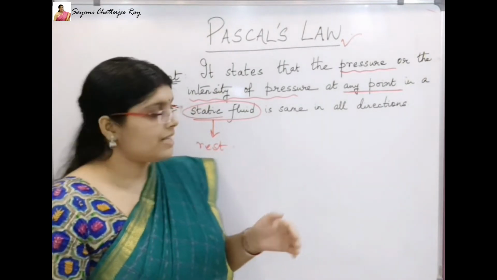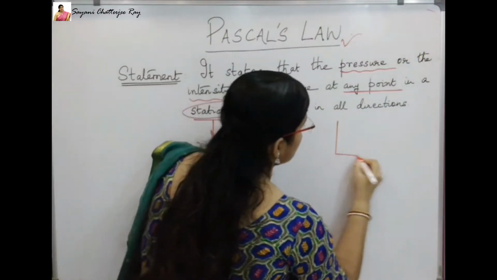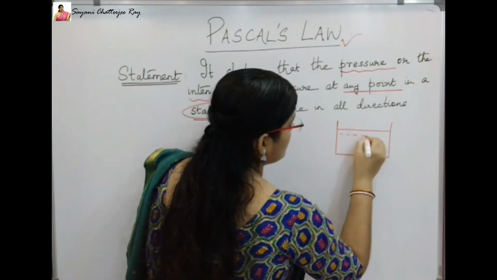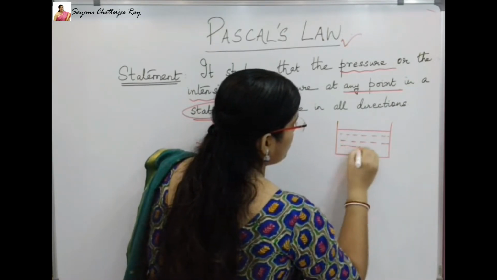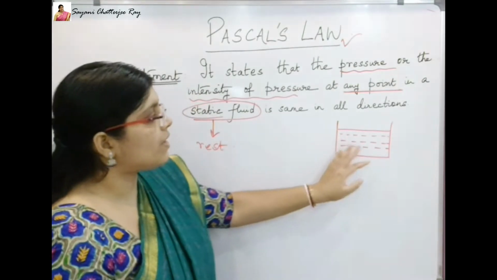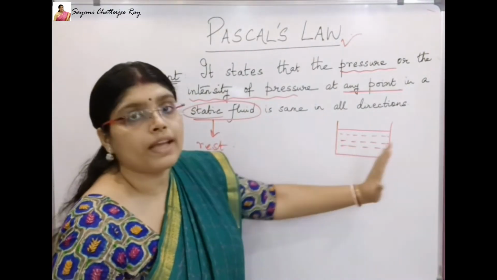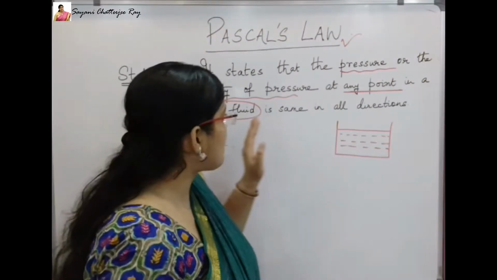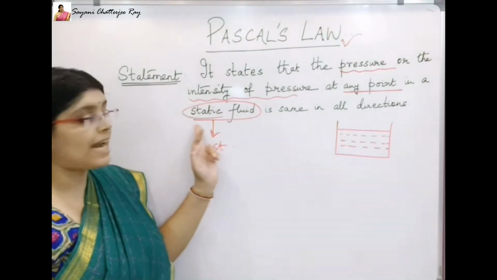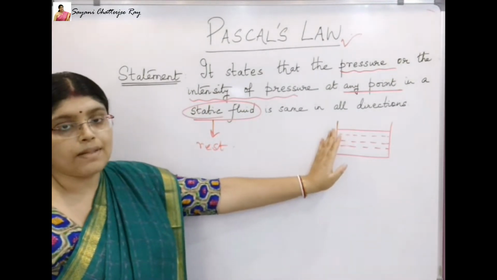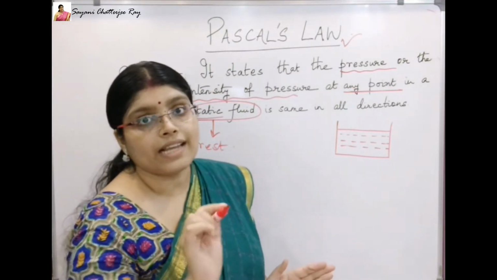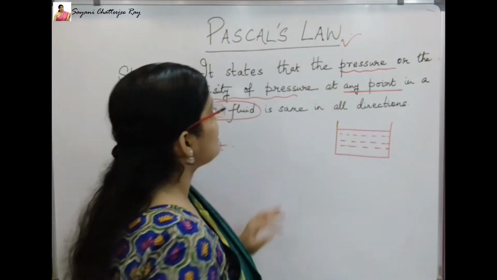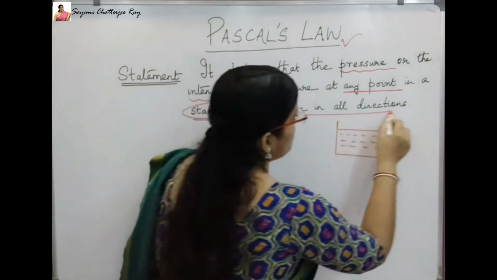It is resting. So that means, suppose this is a container and you are keeping water inside it. Water is a fluid. All of you know this. So that means the water is at rest. It is not moving because it is bounded by all the layers of the container. If anybody forgets the term static fluid, please remember this example, that water kept in a container is an example of static fluid.